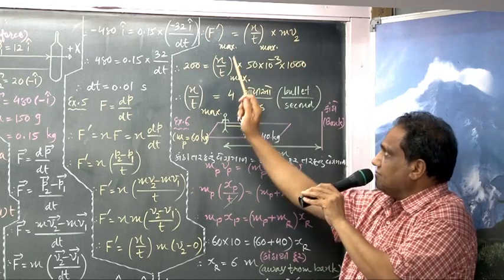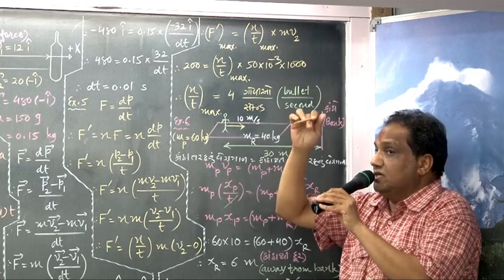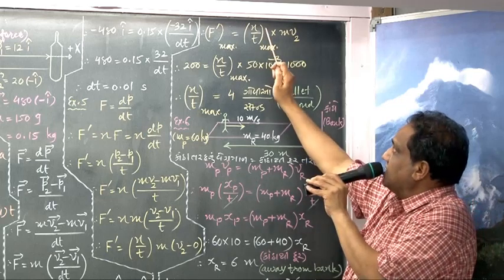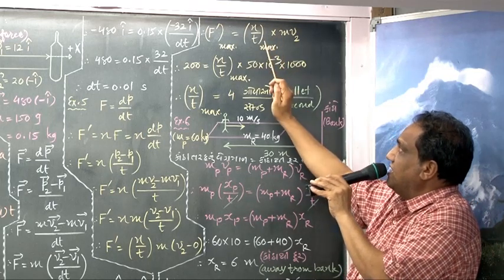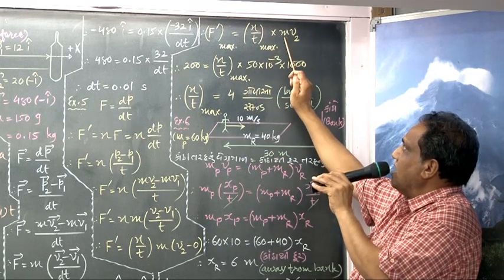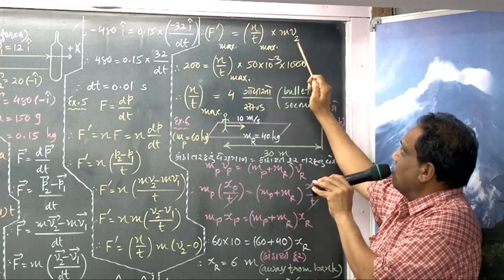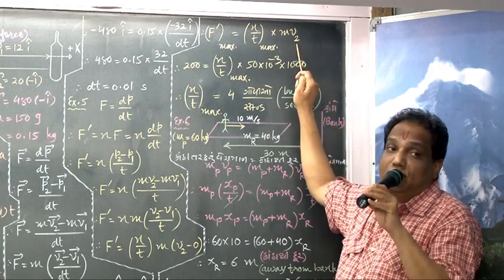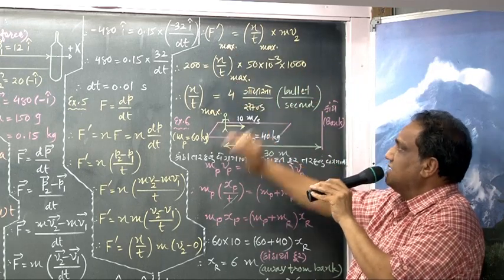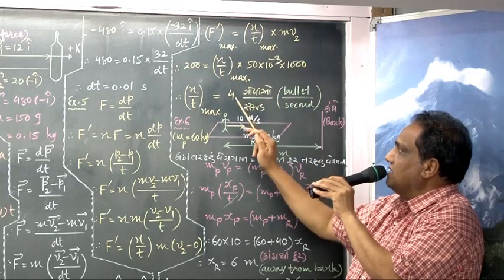Now tell me, maximum force of reaction that can be tolerated by the given soldier. They are given 200 Newton. And this N is the maximum number of bullets that can be fired in unit time, that is in 1 second, and that maximum value we require. Mass of one bullet 50 gram, convert into kilogram, multiplied 10 raised to minus 3. What about V2? That is the final speed of the bullet. They are given 1000 meter per second. Simplify this value, you will get 200 upon 50, because these two will cancel. 200 upon 50, answer is 4.